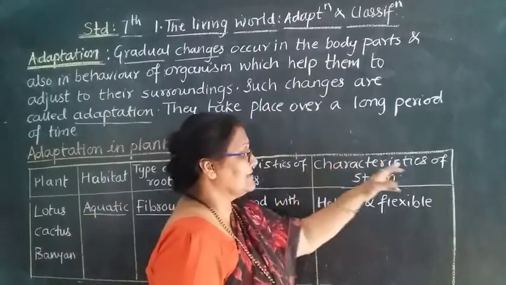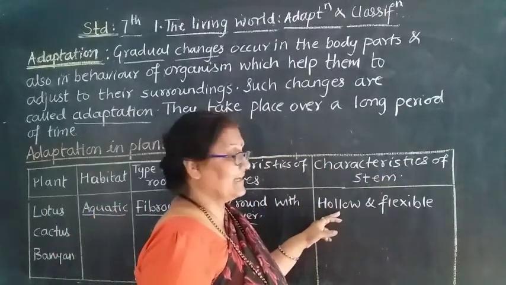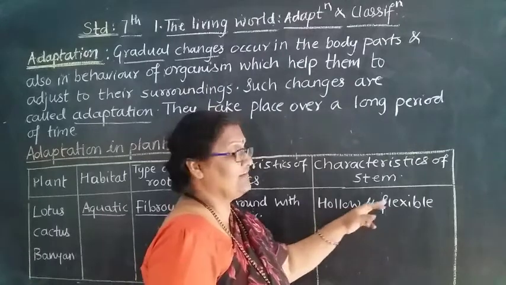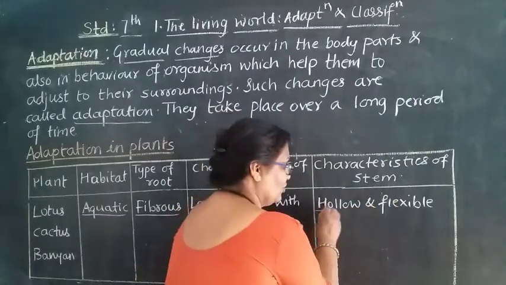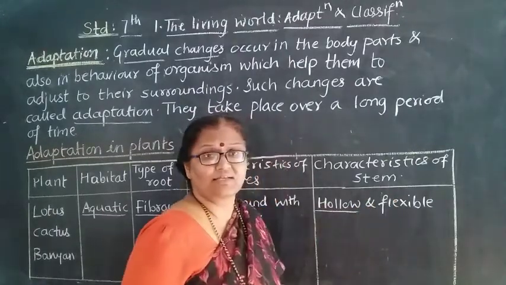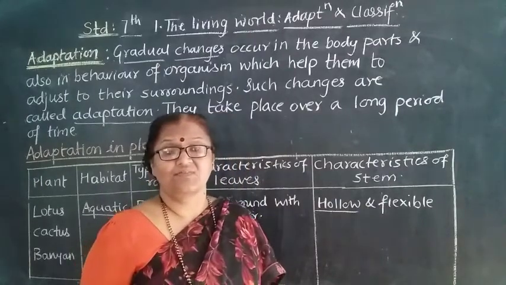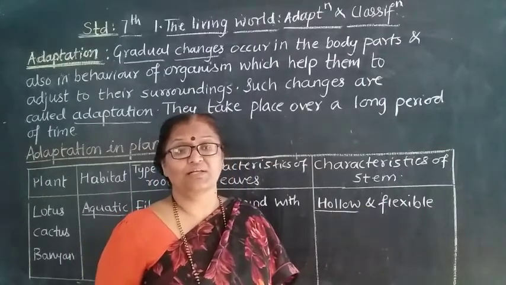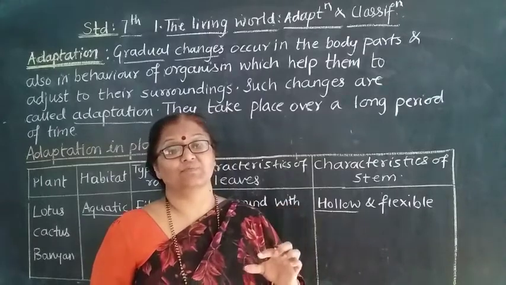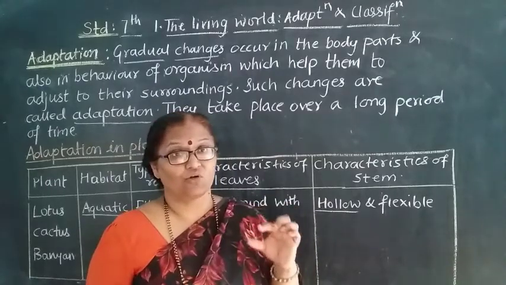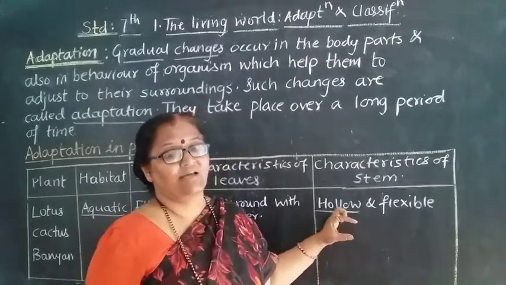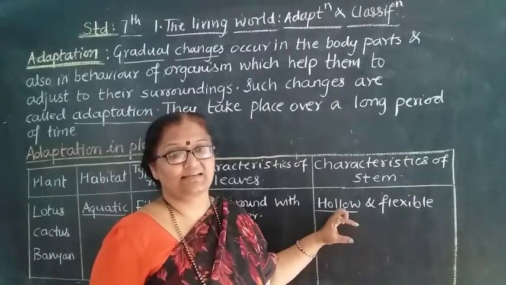Then the characteristics of the stem: it is hollow and flexible. Why is it hollow? Because there should be air inside, and only then can the stem float on water. There are air spaces, and parenchyma tissue is present in it.